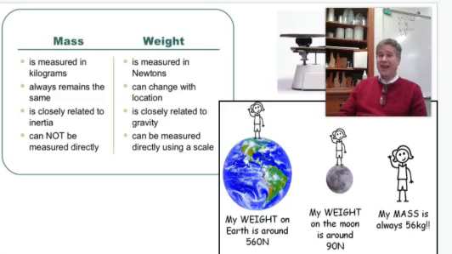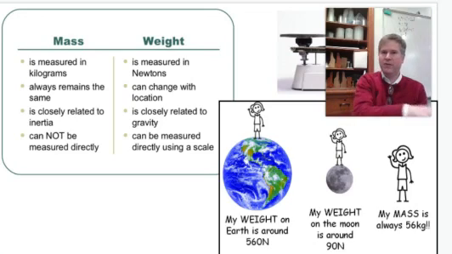The reason the astronauts were able to jump really high on the moon is because they had less weight. They had the same mass, but they had less weight. So whatever strength they had on Earth, they took the same strength there, they could jump a lot higher. It also looked like things were in slow motion on the moon because things did actually fall slower. And it was actually easier for them when they were on the moon to kind of hop around. So they just hopped a little. It would actually go further because they would have an initial Vx and gravity was pulling them down less. So they'd actually go further than hopping on Earth.